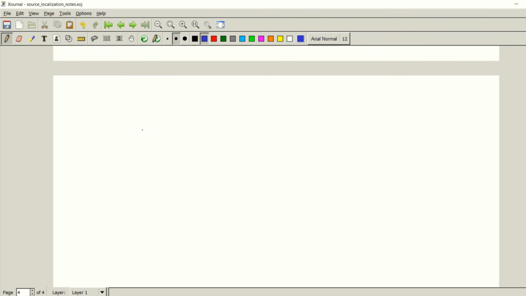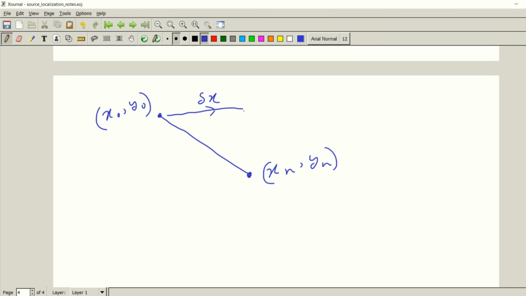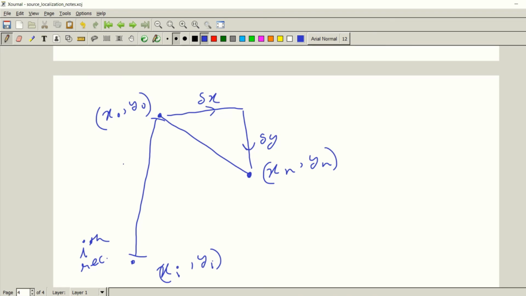So, doing a quick revision of the problem statement, what we had is we knew this x0 and y0 for the nominal location or the old location of our object, and then it moves to a new location xn, yn, which we want to estimate, and this is as good as estimating this delta x and delta y. And we had our ith receiver over here, placed at the position xi, yi, and the length of the line segment joining this xi, yi and x0, y0 was Roi. And this new position where it went, this is given as Rni.